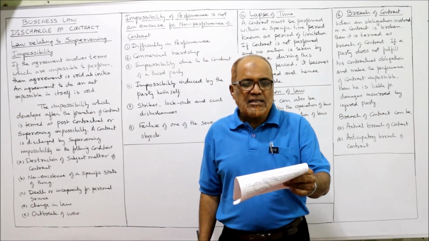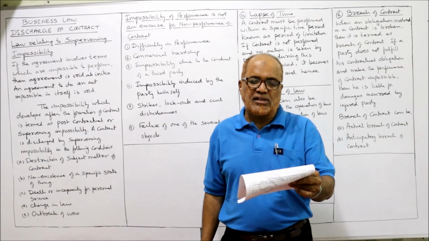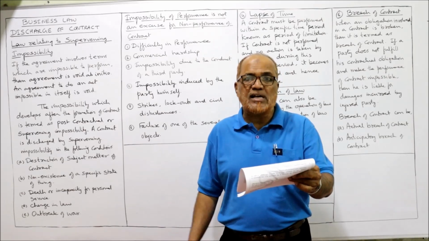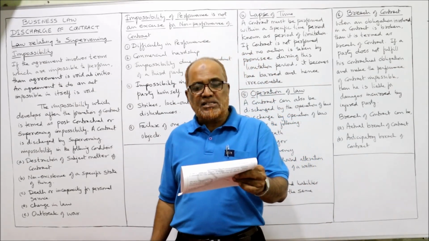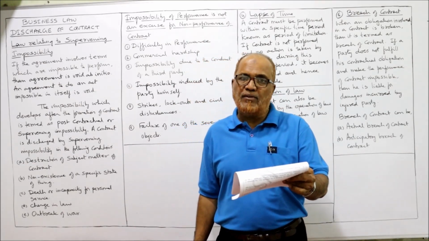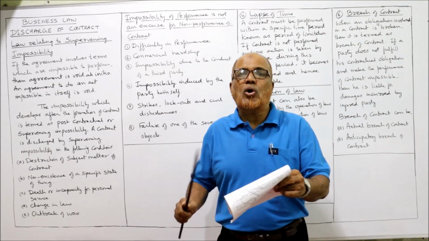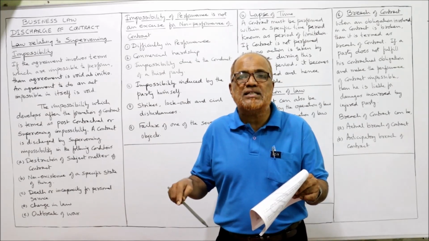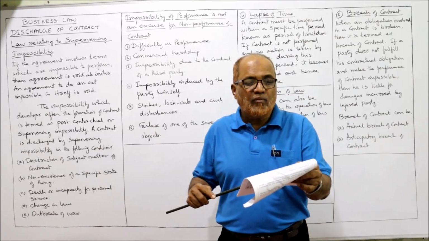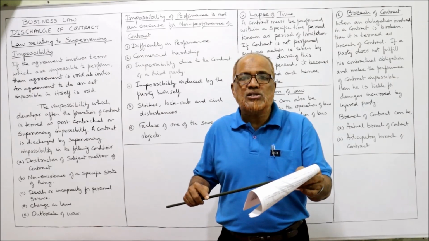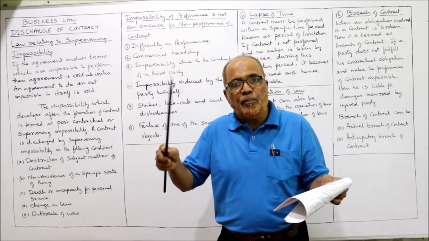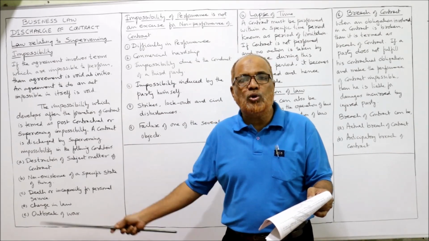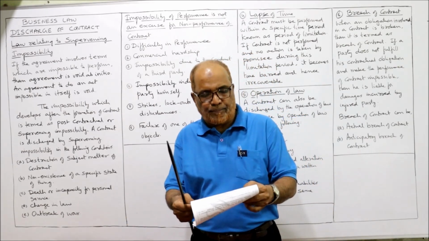Seventh, an artist undertook to paint a picture for a certain price. Before he could do so, he met with an accident and lost his eyesight. Is the artist discharged from performing the contract? Give reasons. Yes, of course. The contract is discharged because the artist is incapacitated. The artist's eyesight was lost. So when the eyesight is lost, the artist cannot perform his obligation. The contract is completely discharged due to supervening impossibility.